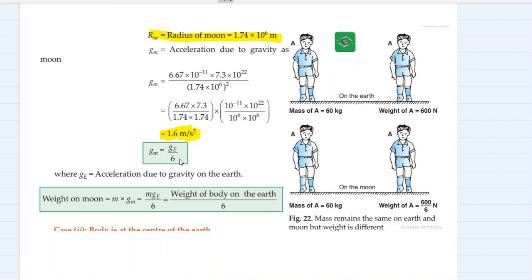Now we know that acceleration due to gravity on moon is 1/6 the acceleration due to gravity on earth. तो weight on moon कितना हो जाएगा? Weight on moon will be mass multiplied by acceleration due to gravity on moon, which is mass multiplied by acceleration due to gravity on earth divided by 6.